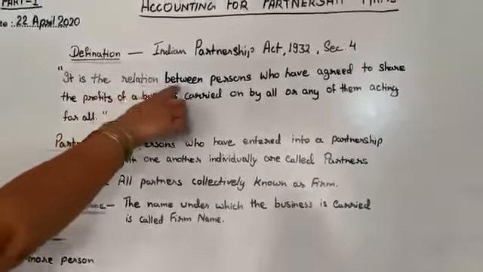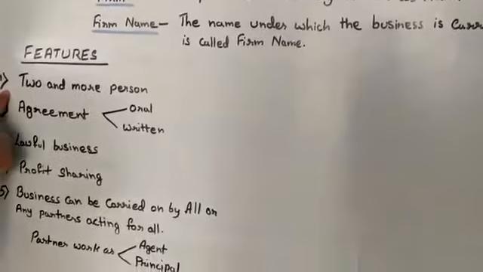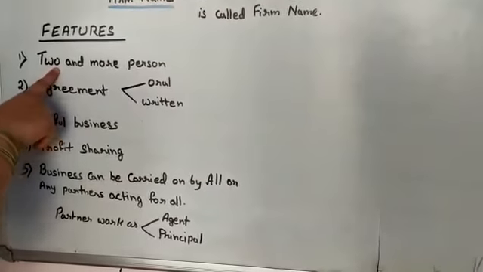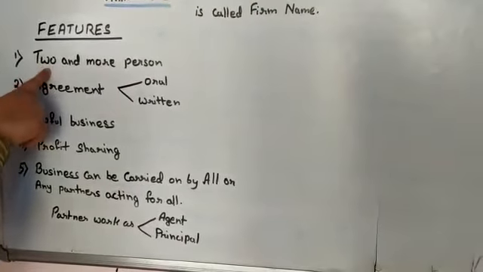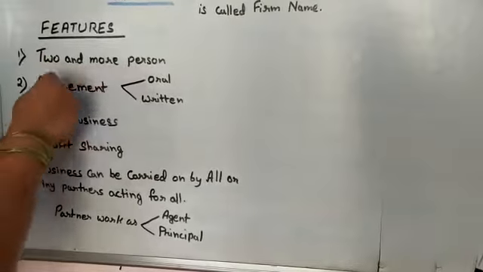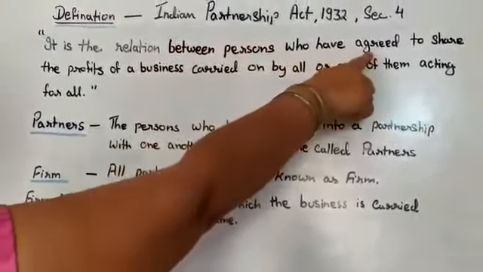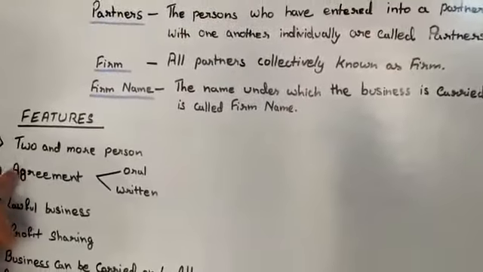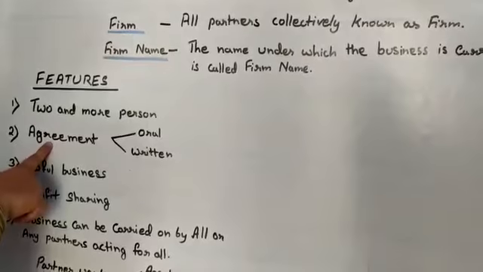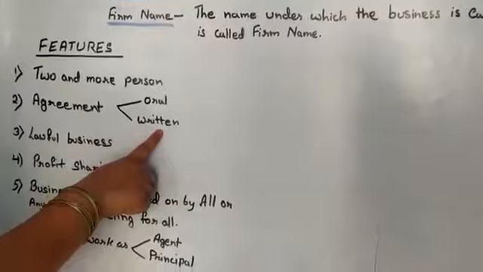It is the relation between the persons. It means the first feature is that for establishment of a partnership firm, we require at least two or more than two persons. Then, who have agreed, means for establishment of a partnership firm, there must be an agreement between the partners. This agreement may be oral or written.